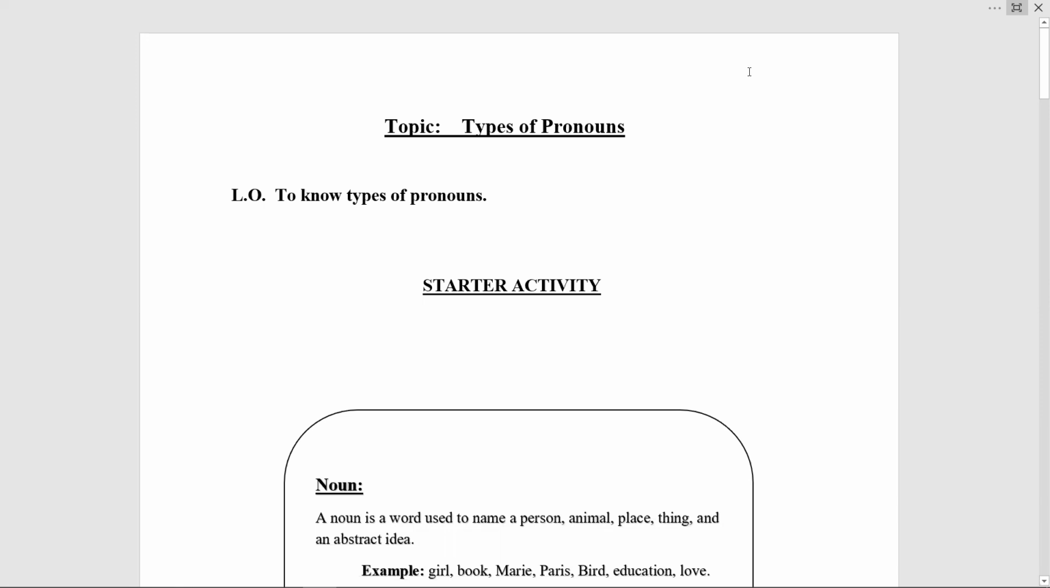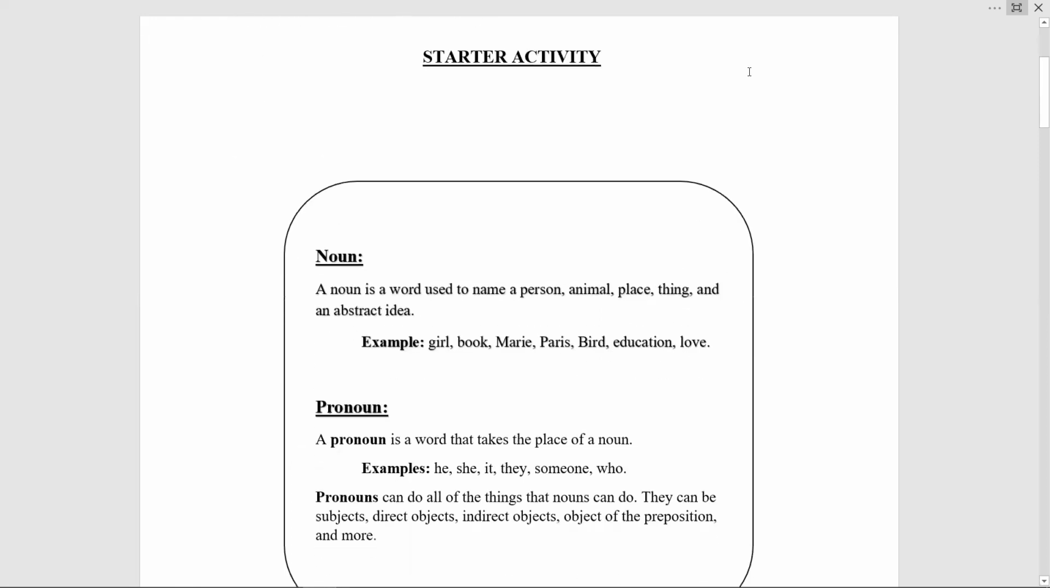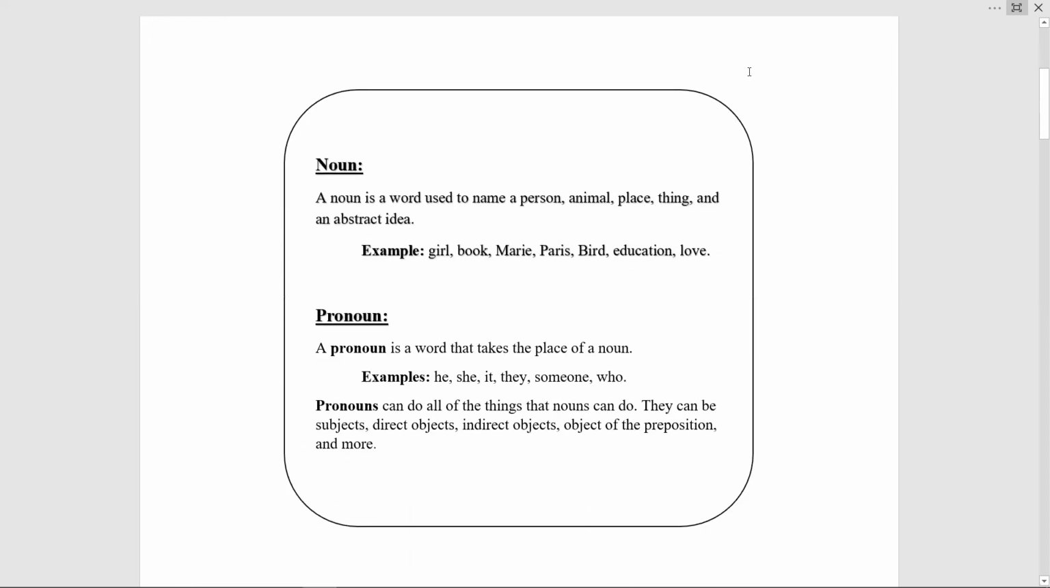So, today we are going to learn about different types of pronouns, and the objective of this lecture is to make you people know about different types of pronouns. Before directly moving towards the types of pronouns, I want you people to recall what is noun and pronoun. I hope you all have the definition of noun and pronoun on your fingertips.